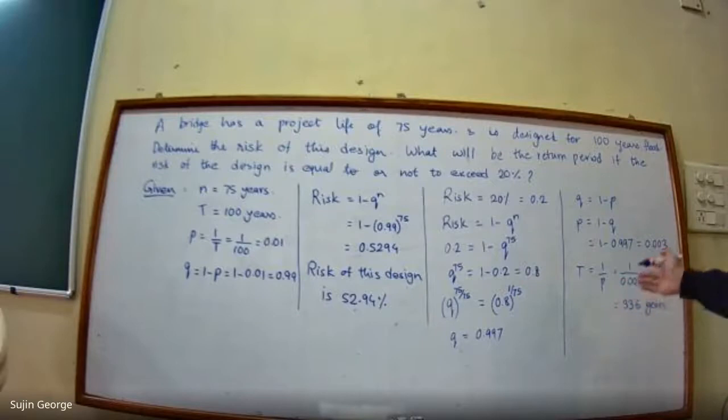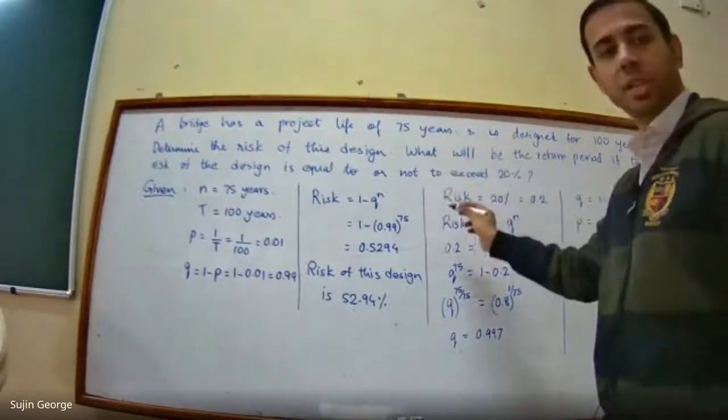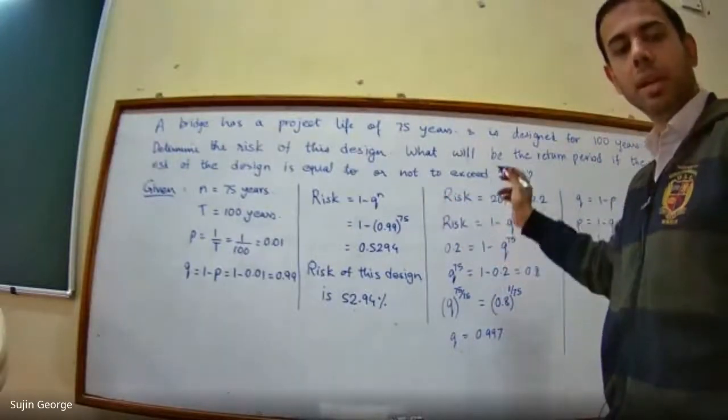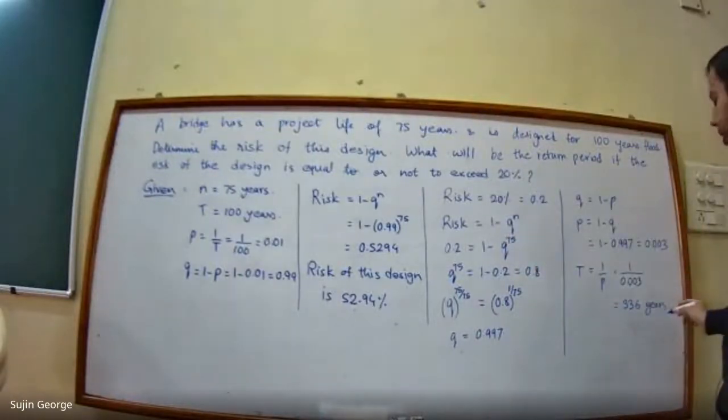Hence, for a risk of 20%, to get an acceptable risk of 20%, the return period of the design will be equal to 336 years.